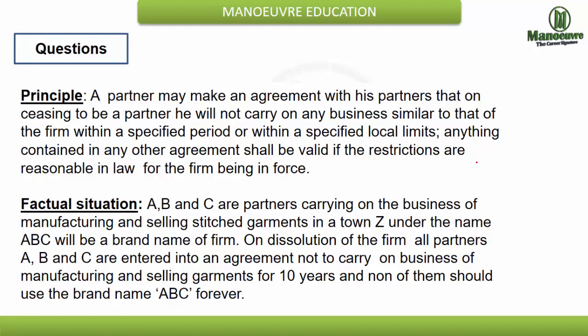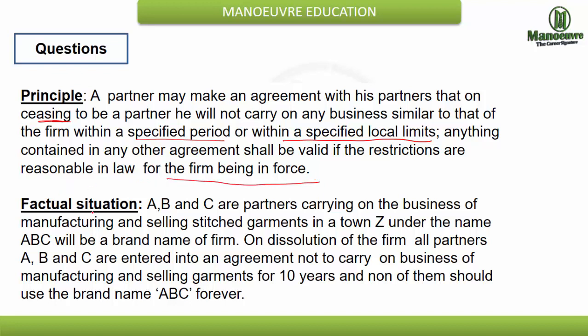Now over here, we will study some questions which were asked in previous years, so it will give you a light on what types of questions come from the Partnership Act and LLPs. Now we see the first question. A partner may make an agreement with his partner that on ceasing to be a partner, he will not carry on any business similar to that of the firm within a specified period or within specified local limits. Such an agreement shall be valid if the restrictions are reasonable.